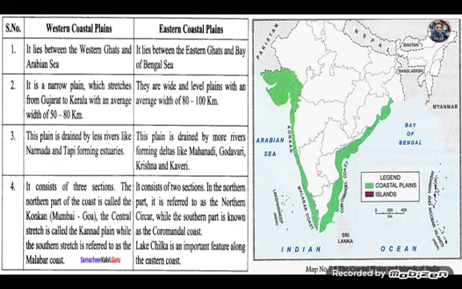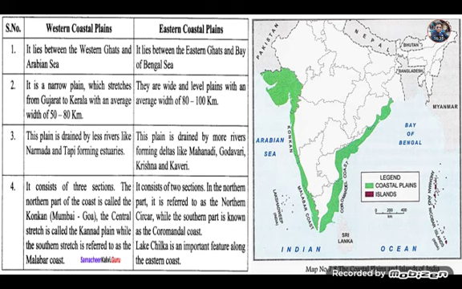The western coastal plain is a narrow plain which stretches from Gujarat to Kerala, and the eastern coastal plain is a wide and level plain with an average width of 80 to 100 km. The western coastal plain is drained by rivers like Narmada and Tapi. The eastern coastal plain is drained by more rivers forming deltas: Mahanadi forms a delta, Godavari forms a delta, Kaveri forms a delta. The western coastal plain consists mainly of 3 sections, that is Konkan, Kannada plain, that is Karnataka coastal plain,